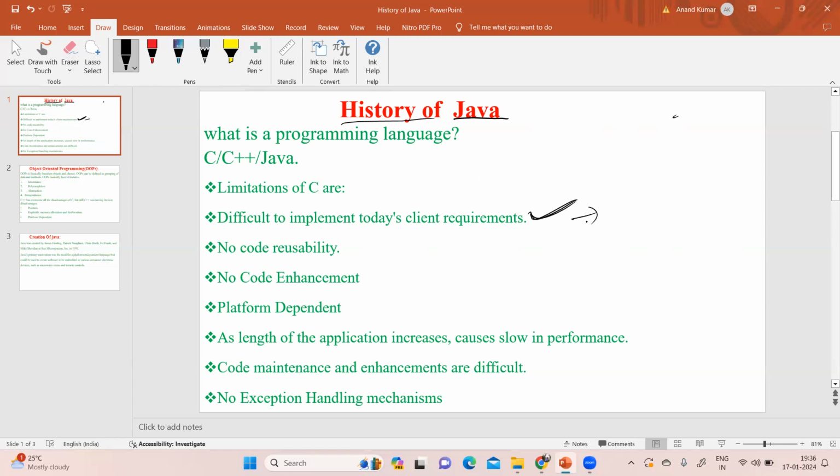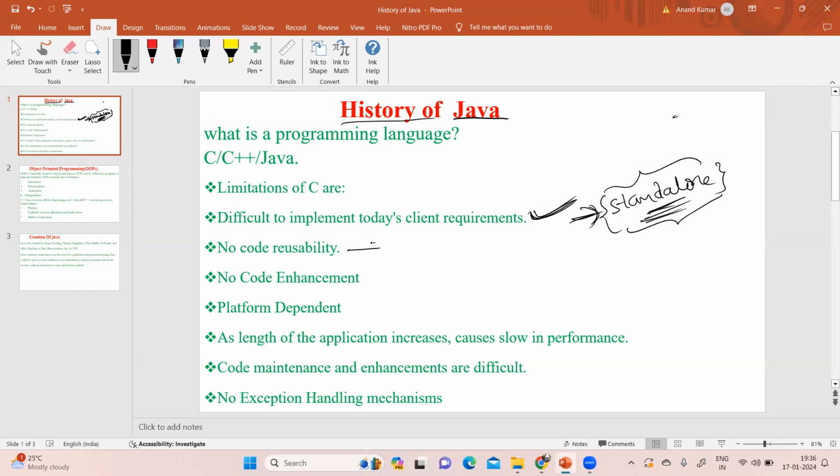Nowadays there are so many applications. By using C, we are able to develop only standalone applications. A standalone application runs on a single system, and you cannot access these standalone applications across the network. That is the problem. Nowadays these standalone applications can't serve many people. That is the first limitation.